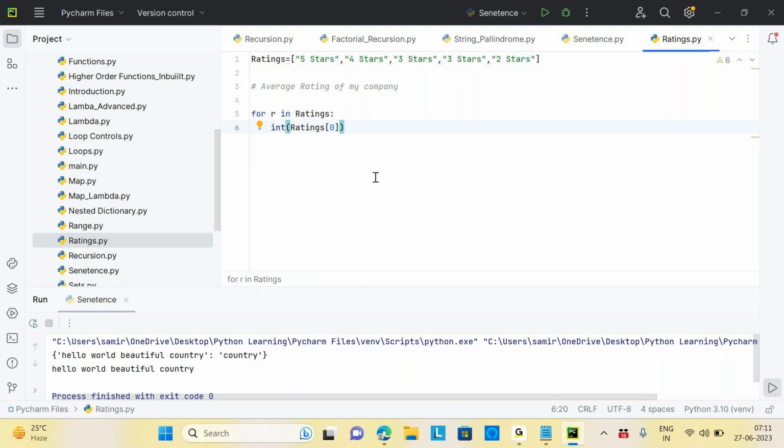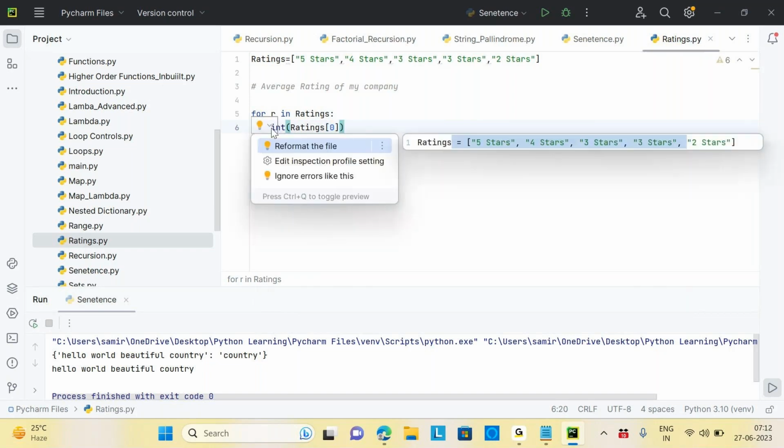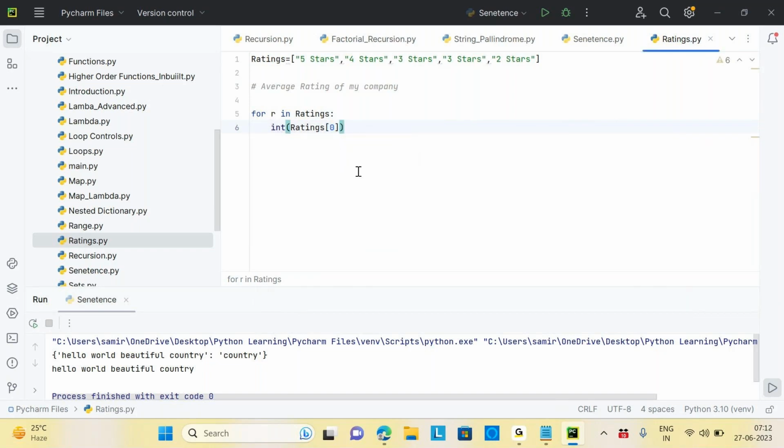Why 0 of 0? Isn't it ratings of r, 0 of that will give 0? You have 5 stars. So ratings of 0 will give you the first letter in that word, which is also 5. Only 0 will work, no need for 0 colon 0. Isn't it r of 0 rather than ratings of 0? Because you're calling a for loop, r is just a variable.